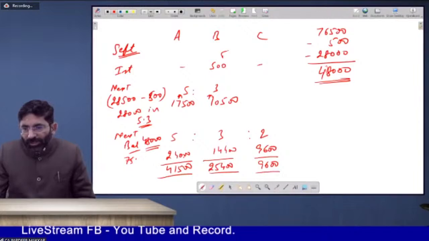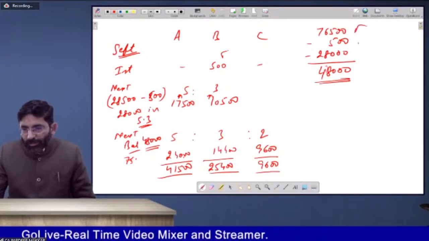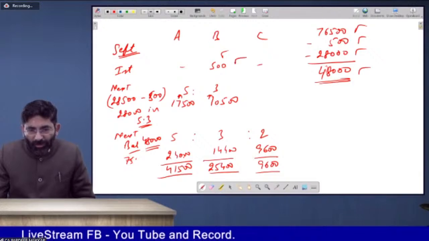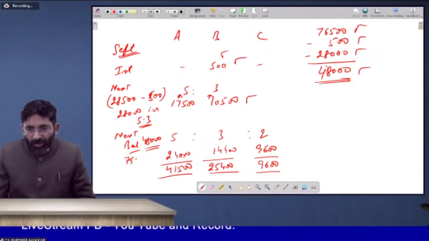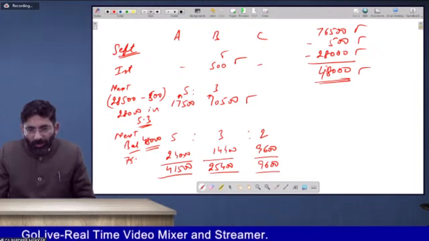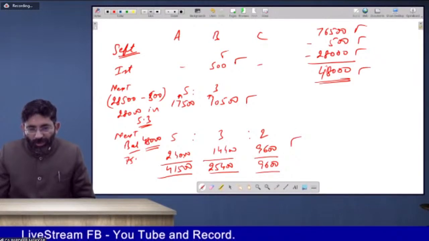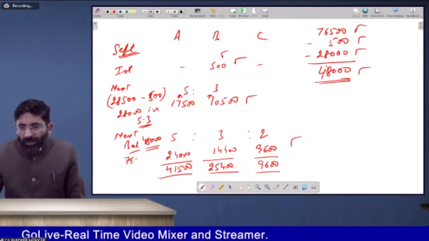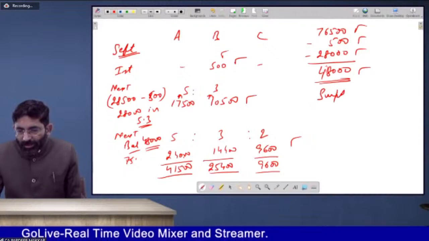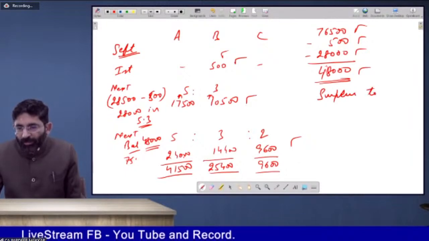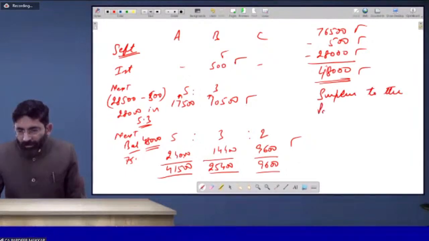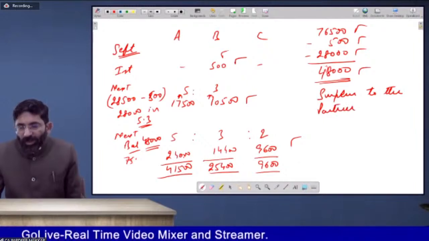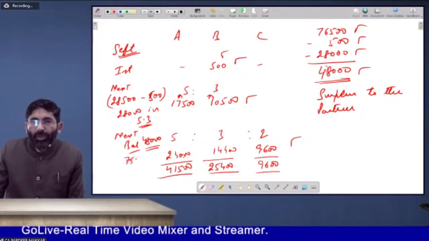So 76,500 minus 500 minus 28,000 leaves 48,000. First of all, 500 will be paid. Then this 28,000 will be paid. And whatever is the balance will be allocated in this way, 24,000, 14,000. The concept is very simple. First of all, you have to make payment of surplus to the partner who has a final surplus amount.